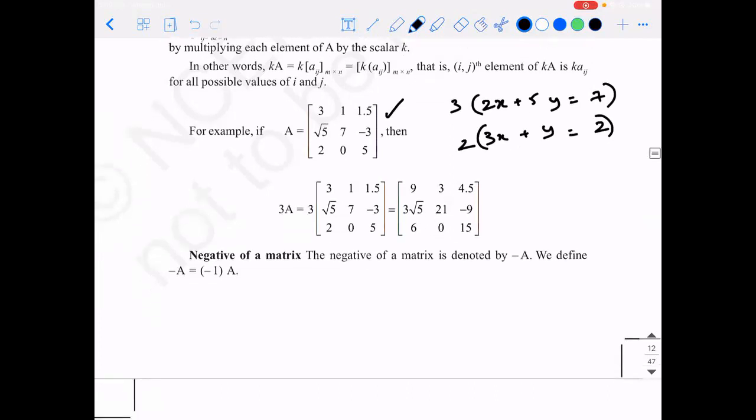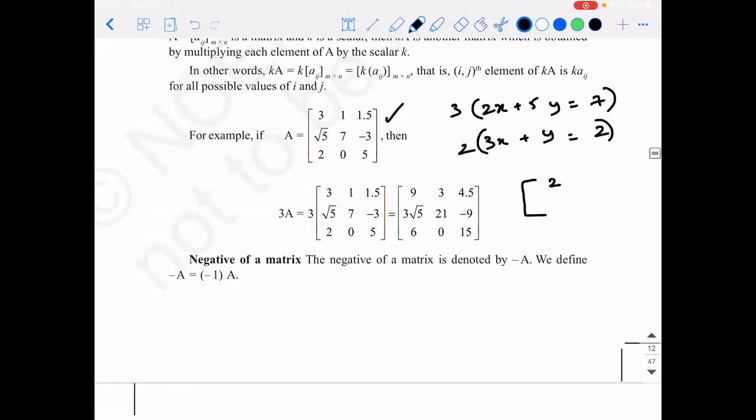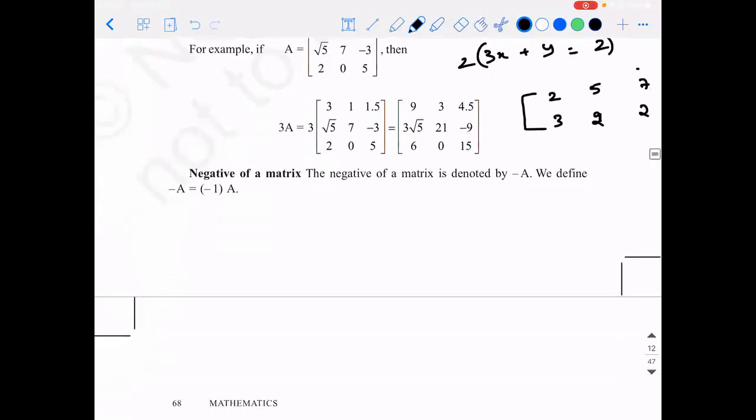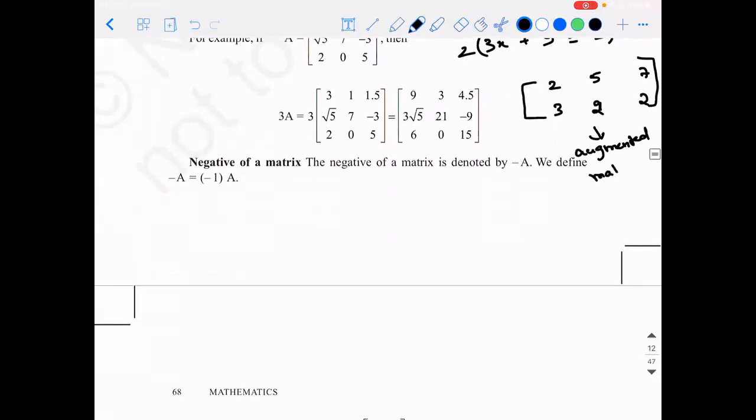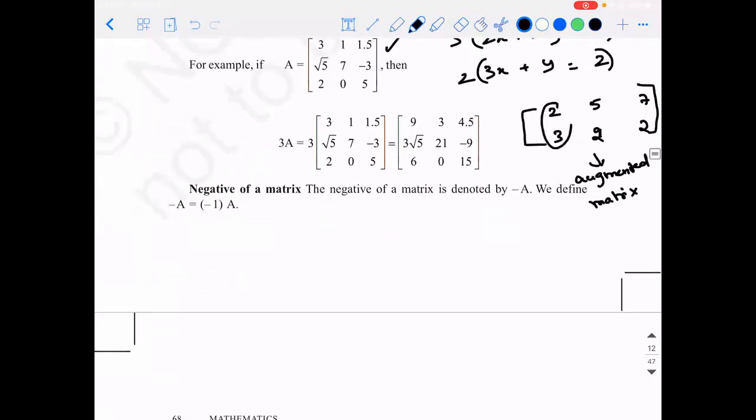Whereas if I have to put the same thing in the form of a matrix, what will I do? I can write it as 2, 5, 7 and 3, 2 and 2. What is the name of this matrix, guys? Do you remember what I told? I will call it an augmented matrix, because the first column corresponds to the coefficients of x, the second column corresponds to the coefficients of y, and the third column corresponds to the constants.